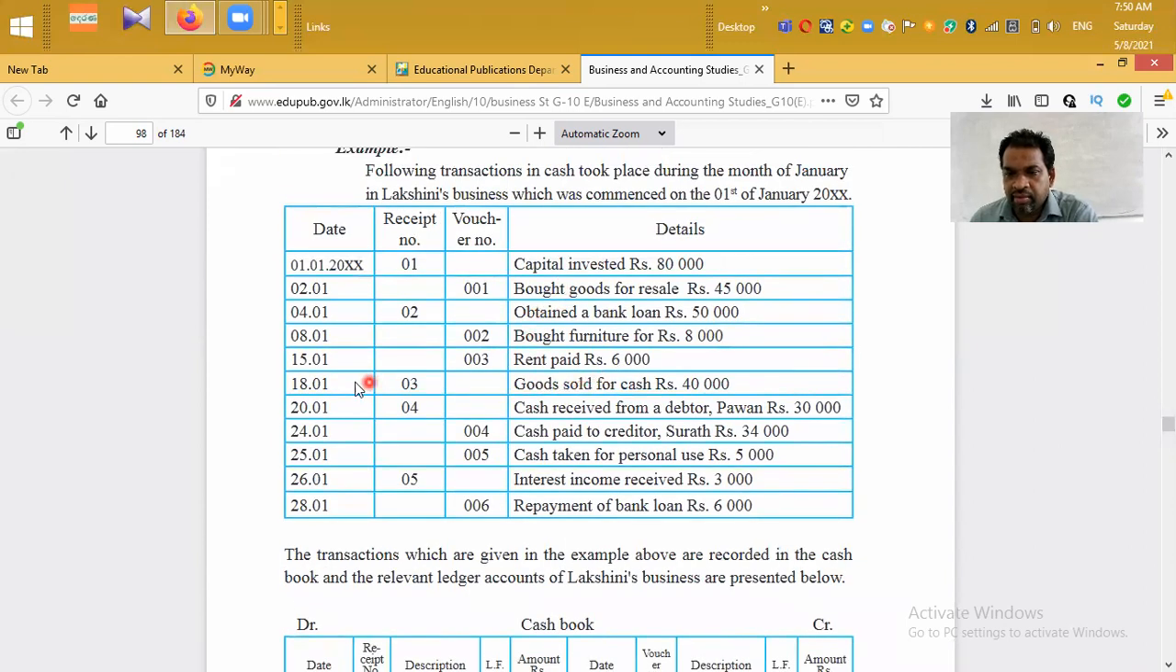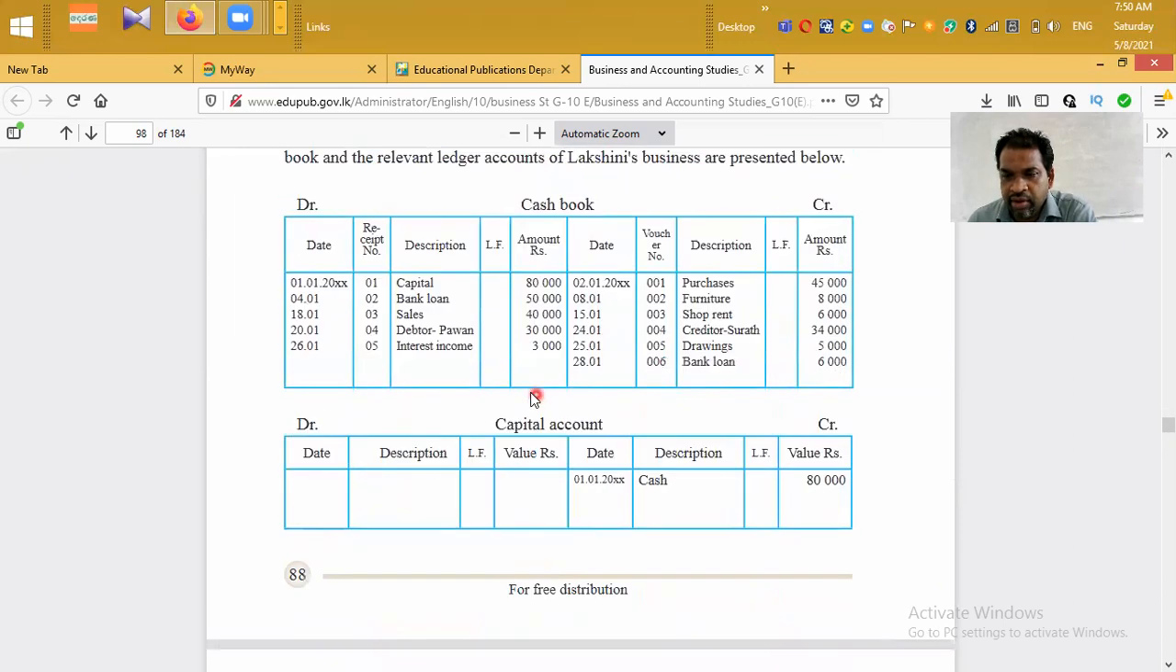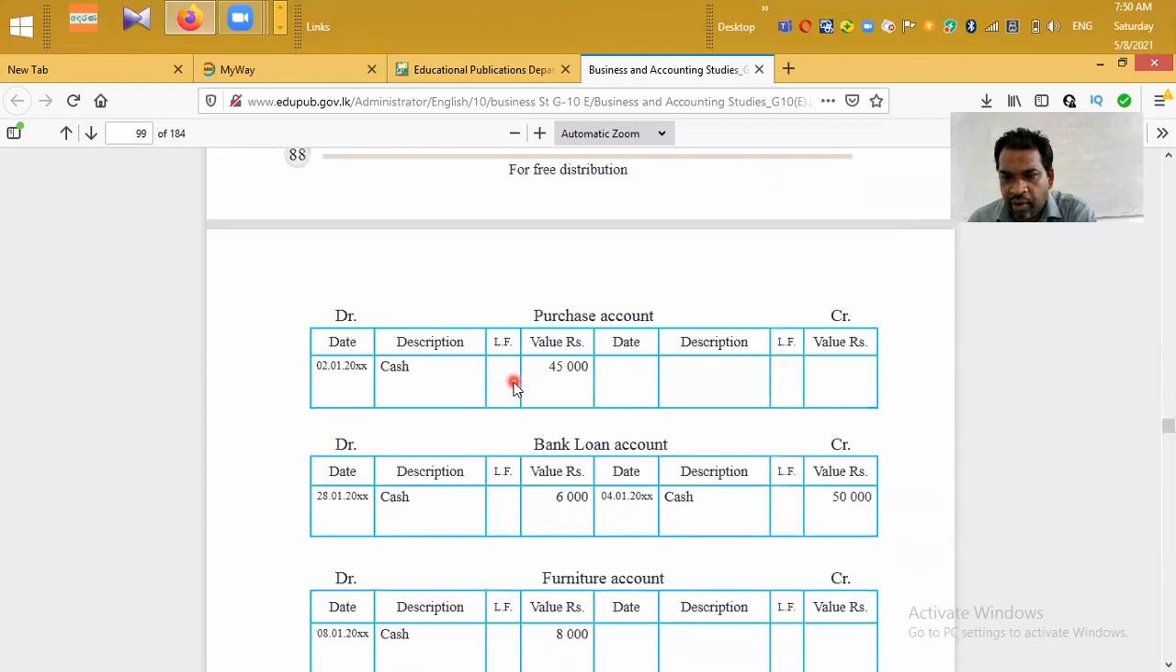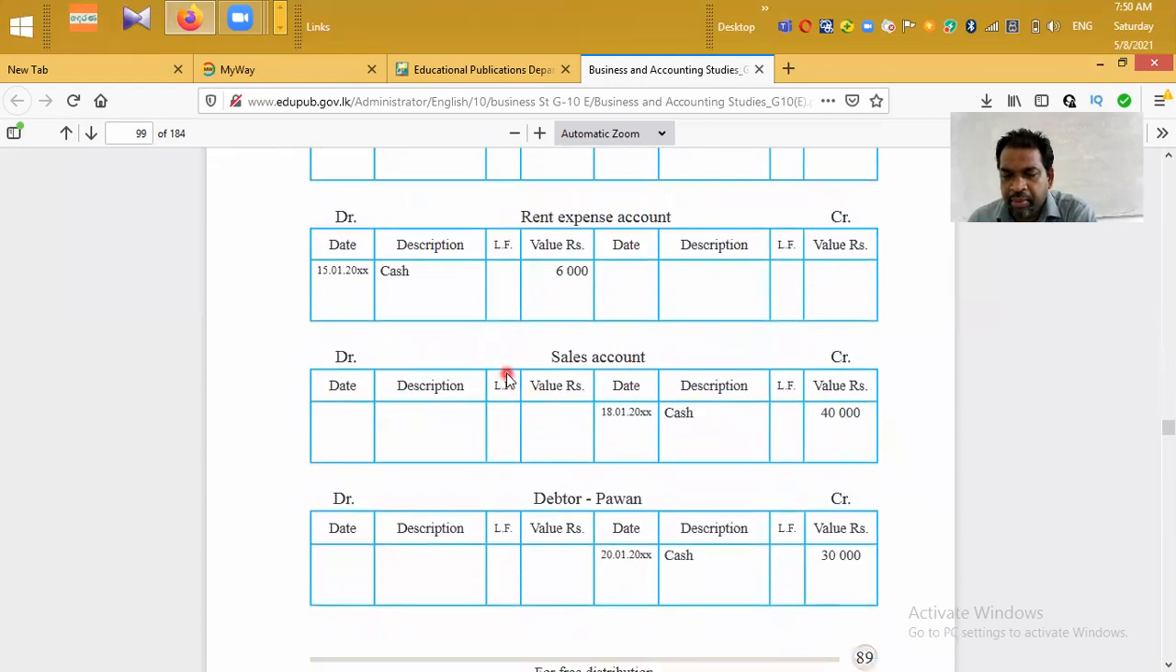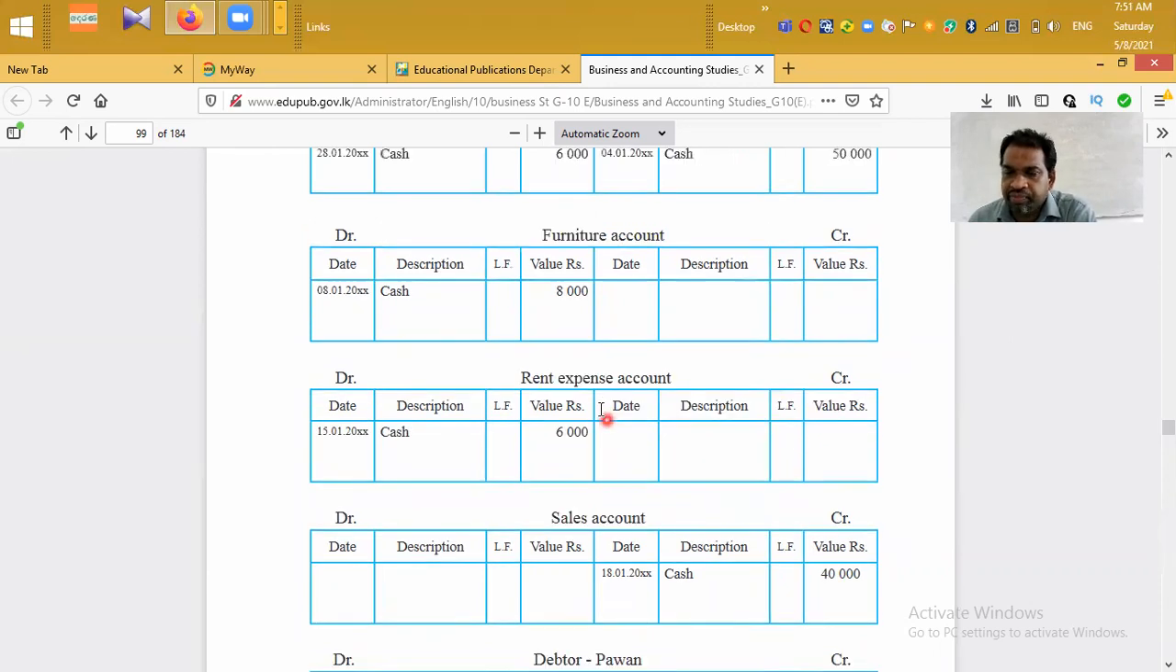Next transaction, 18th January, receipt number 3, goods sold for cash 40,000. When you sell goods for cash, you receive money, then asset increases, then we can debit the asset account. Cash 40,000, say in sales, receipt number 3, 18th January, and credit the sales account because income increases, credit. Therefore the main income source is the sales account. Then we can credit the sales account 40,000, say in cash, 18th January.